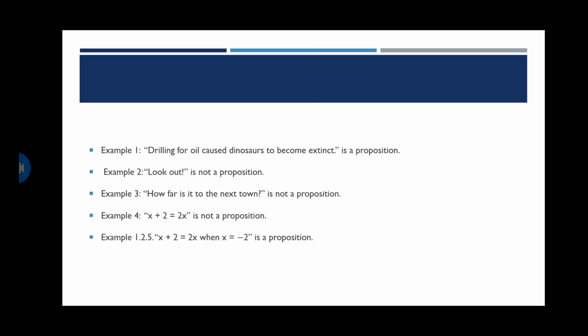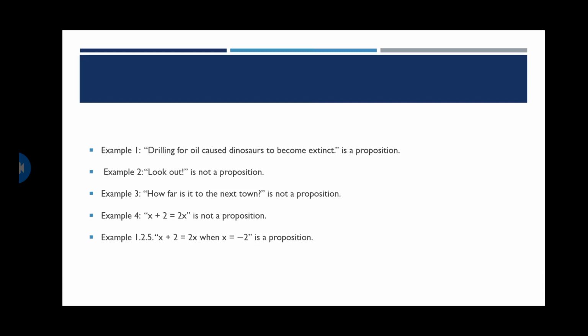We should mention it with specific units. So it's not a proposition. Next, x plus 2 is equal to 2x. Here, x plus 2, even though it looks like a declarative sentence, includes variables. If the declaration contains variables, we can't call it a proposition.